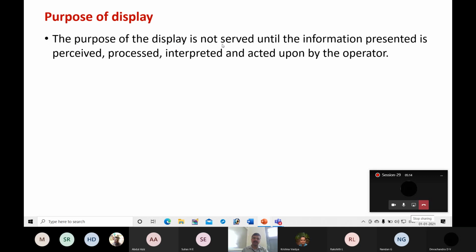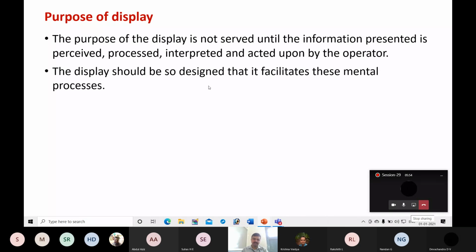The purpose of the display is not served until the information presented is perceived, processed, interpreted and acted upon by the operator. If some information is displayed, then the purpose is served when that information is understood by the user, and he is able to make decisions based on it. Otherwise, if it results in miscommunication, then it is of no use, or at times it will result in some adverse actions.